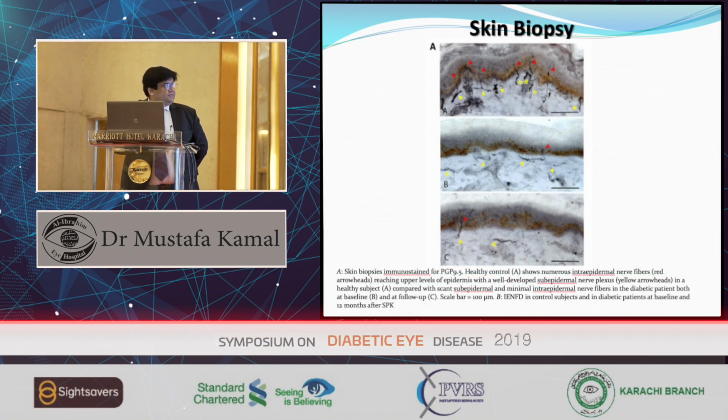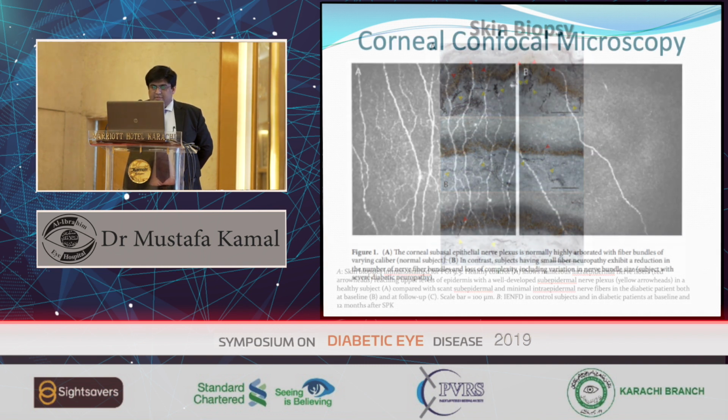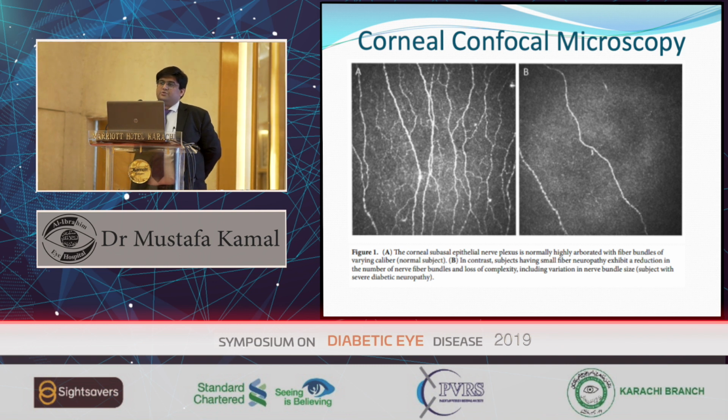This is the picture of the subbasal nerve plexus. Picture A is the normal one, picture B is a patient recently diagnosed with diabetes, and picture C is after 12 months of diabetes mellitus. So here you can see what we can check. This is the corneal microscopy of the patient. A is the normal patient and B is the one after 5 years of diabetes mellitus. So this is what we can see: the number and density of the corneal nerves have decreased.